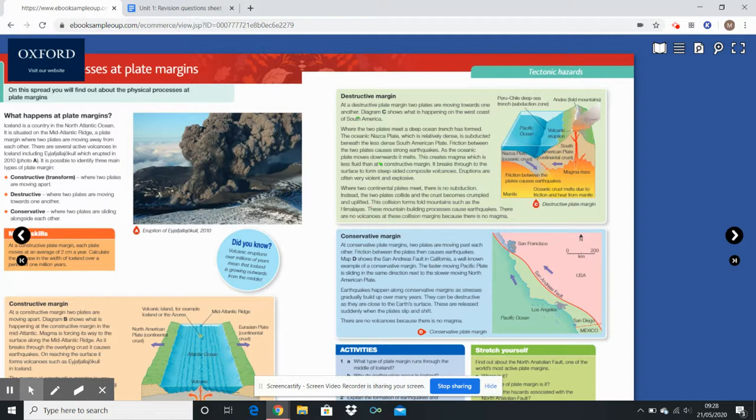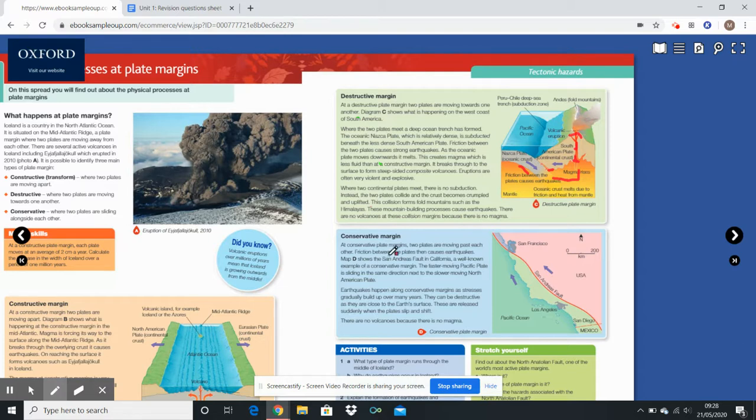Destructive is when two plates move into each other, and that's normally oceanic here and continental here. We said the oceanic is less dense and it's less thick, so it normally sinks below our continental plate here, and as it sinks below into this area we call the subduction zone, it starts to melt. This melting causes magma to rise, and we get very explosive, destructive volcanoes here as well. We call these composite cone volcanoes, or it says here composite volcanoes, which are very explosive and very violent.